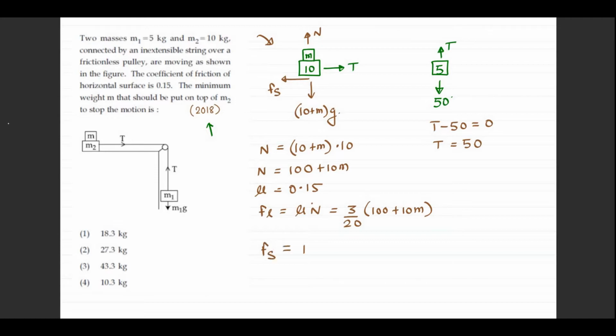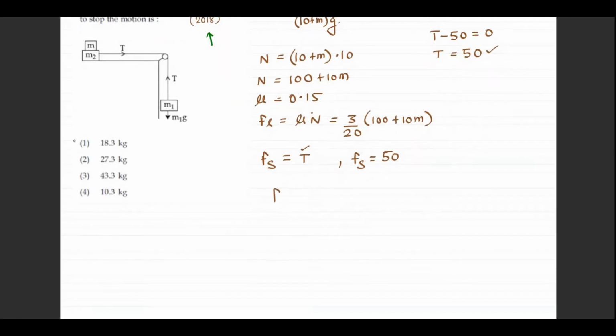Static friction should be equal to tension so that net force in horizontal direction becomes 0. So static friction then will become equal to 50, because we know the value of tension is 50. I always know that Fs should be less than equal to Fl, right? So Fl should be greater than equal to static friction. So 100 plus 10M should be greater than equal to 1000 by 3.